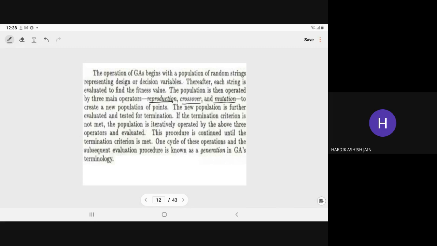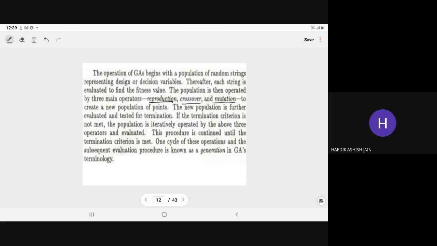The new population is further evaluated and tested for termination. If the termination criteria are satisfied, then we stop the iteration, otherwise we continue. The population of the iteration is operated by the above three operators and evaluated. This procedure continues until the termination criteria is met.